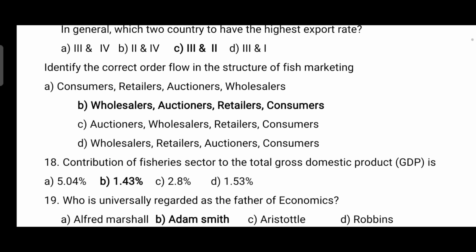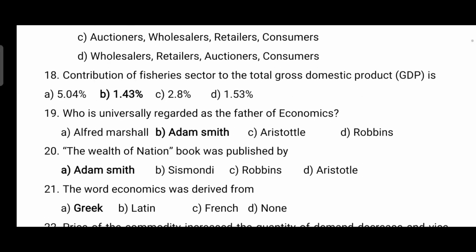Identify the correct order flow in the structure of fish marketing. So it is wholesaler, auctioneers, retailers and consumers. Okay, WARC. Wholesaler, auctioneers, retailer, consumer.